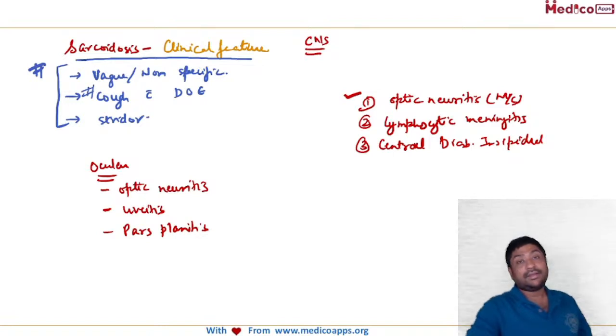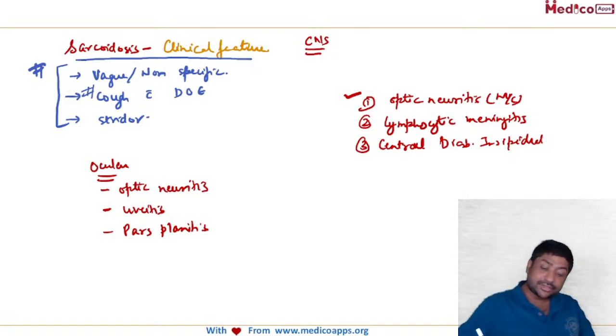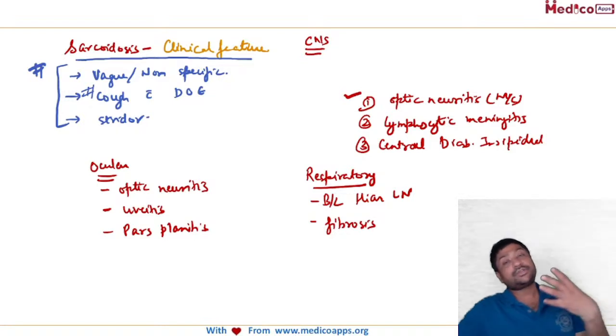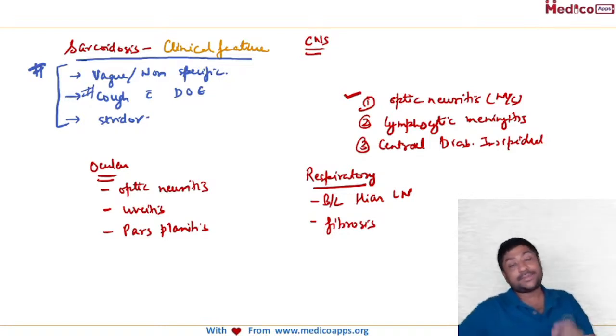Okay. Then also, what are the respiratory manifestations? Anyone? So remember, bilateral hilar lymphadenopathy, fibrosis of the lung. And can you tell me which lobe of the lung is specifically involved in sarcoidosis?